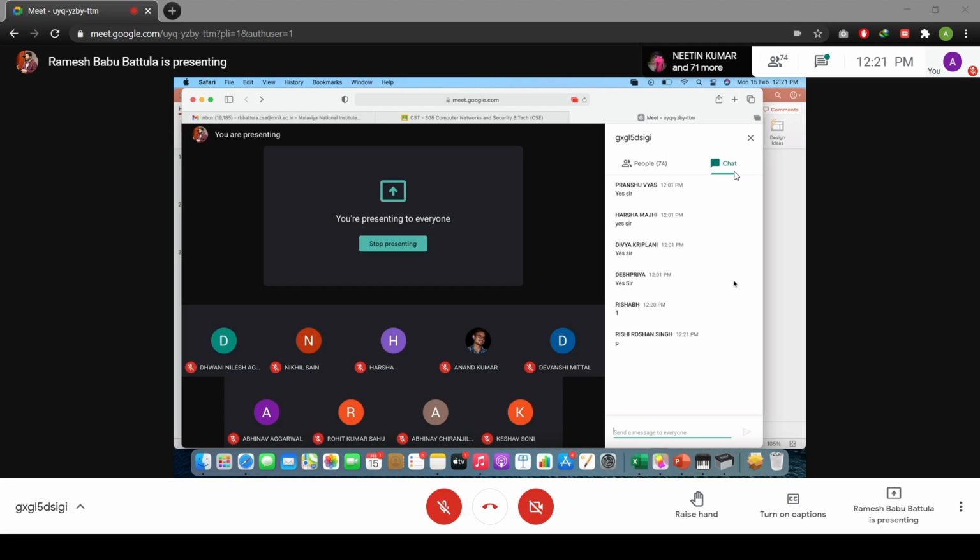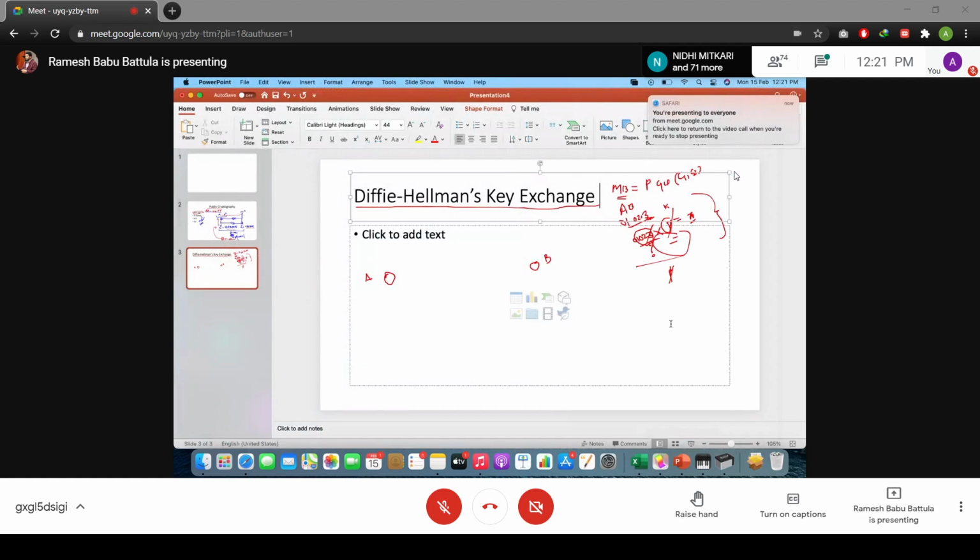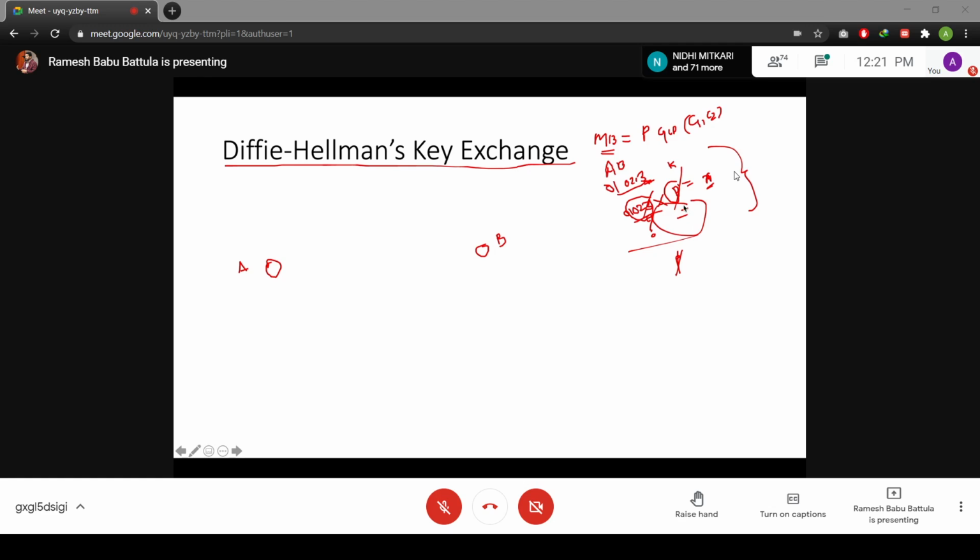Another version was also suggested, but we don't have time, so we are not going to discuss that one. The problem you have to understand, what problem I'm stating: exchanging a key is the biggest problem. That problem was solved by Diffie-Hellman, around 1977 or 1970, at that time. Till today, no attack has succeeded on this Diffie-Hellman key exchange process. A simple concept he used. What concept did he use? Just observe here.